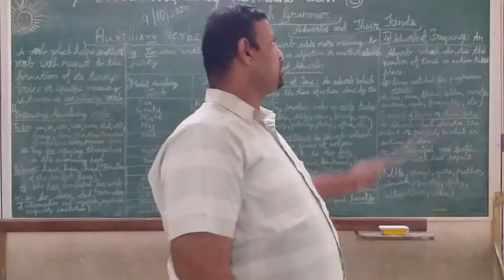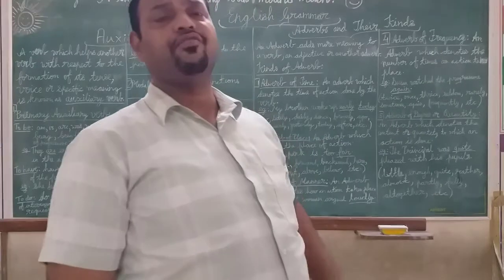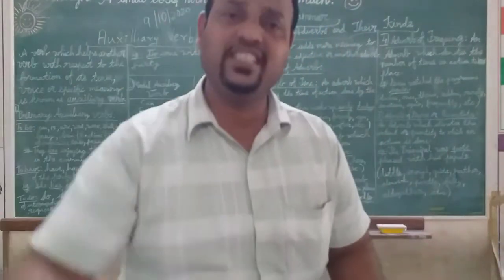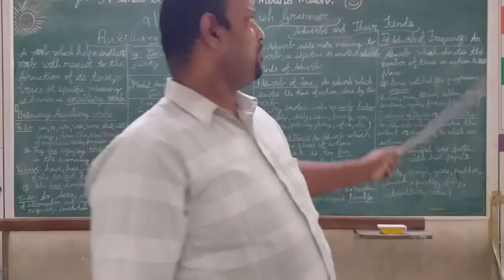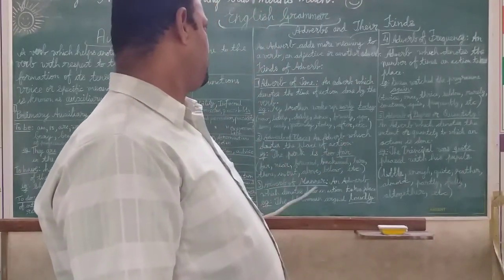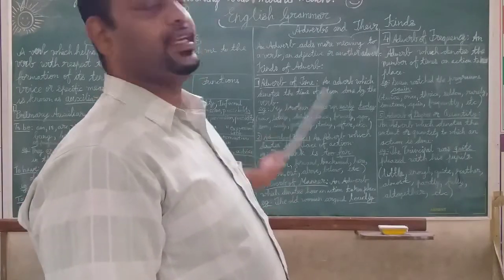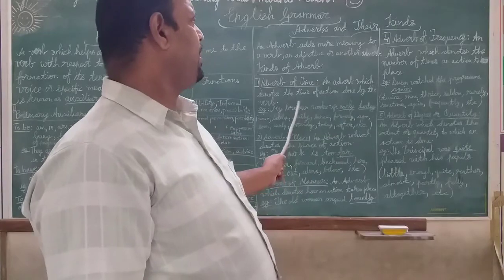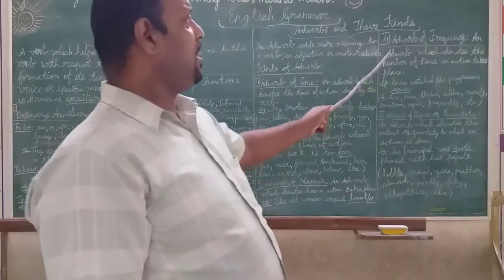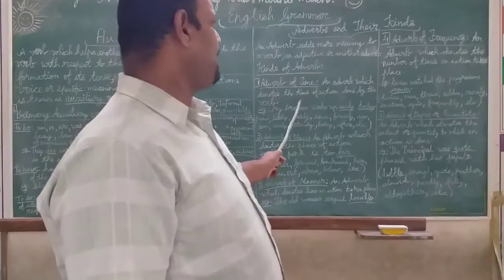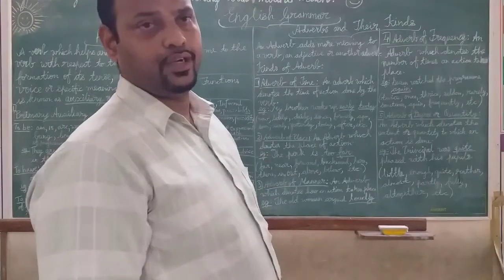Then we come to the next one, that is adverb of frequency. Frequency means how often it is done. Now do not get confused between frequency and time. Time is showing the time of action, like today, tomorrow, yesterday.